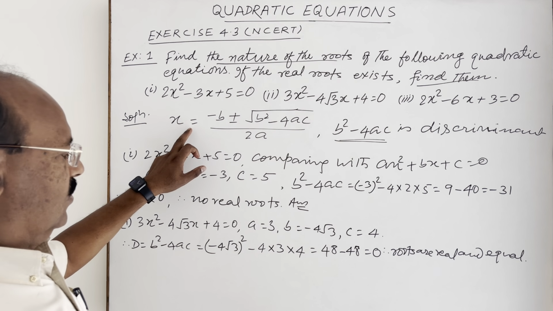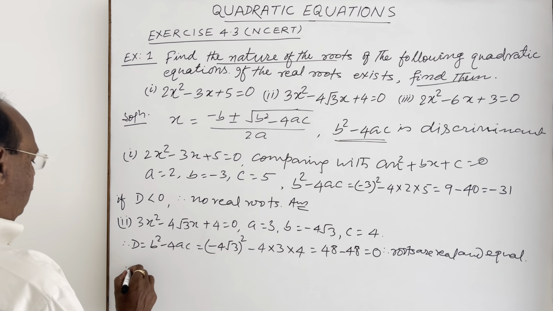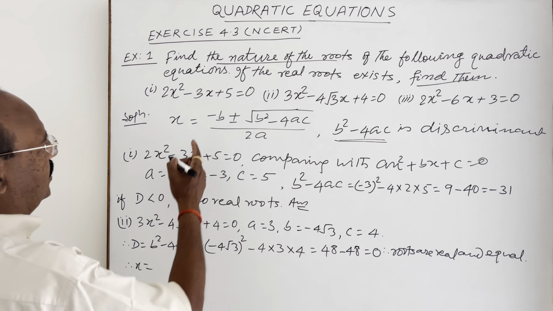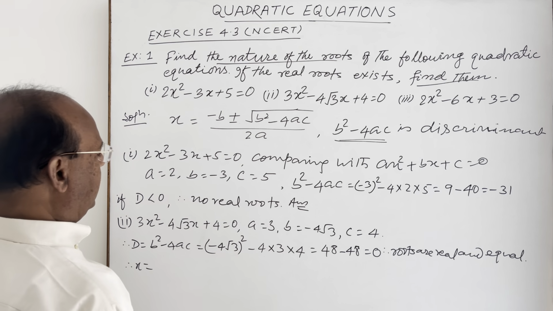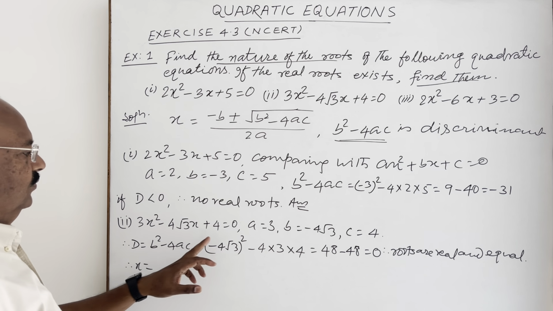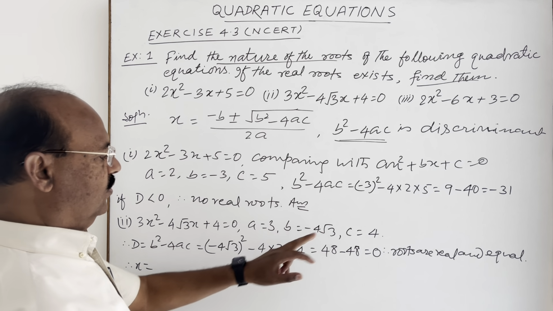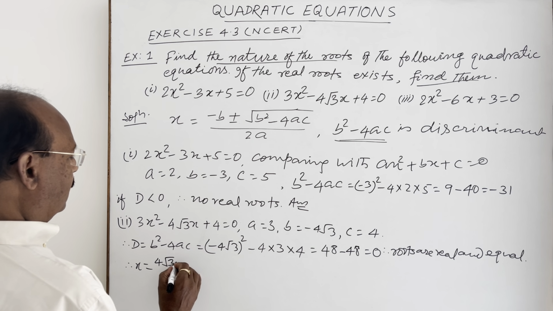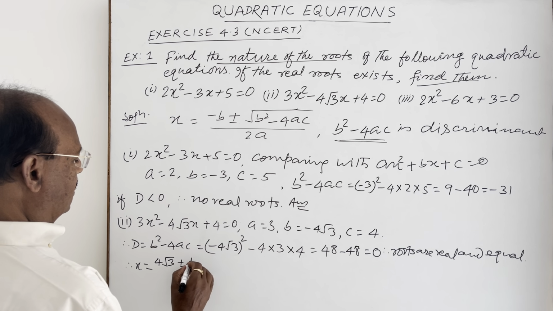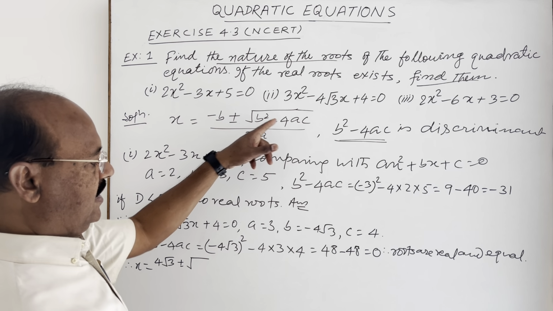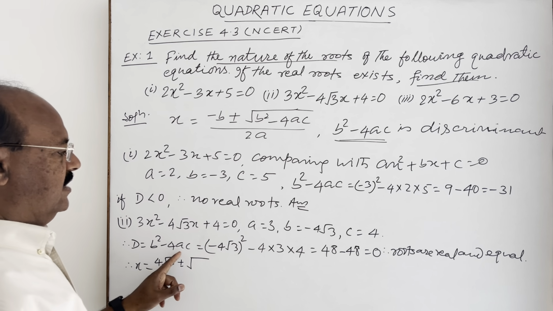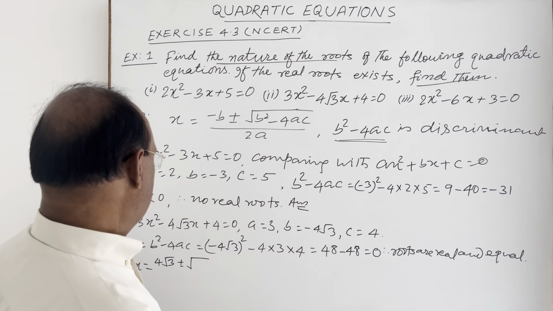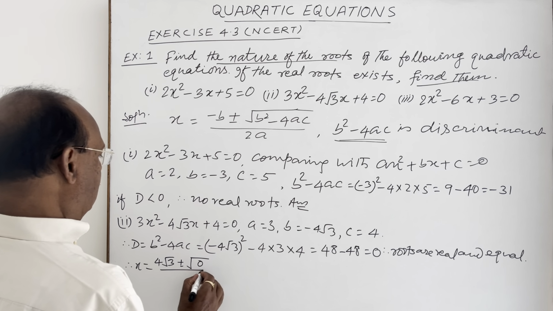By this formula. So therefore, x is equal to minus b. Minus b means we have taken here, b is minus 4 root 3. So minus b is 4 root 3 plus minus root over b square minus 4ac. B square minus 4ac, we are getting here 0 divided by 2a.